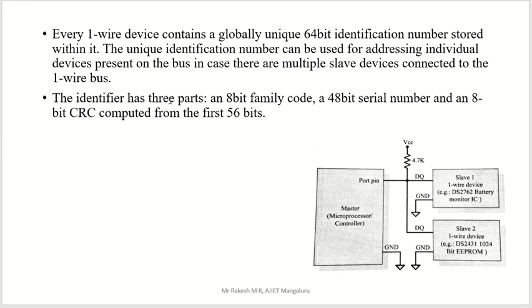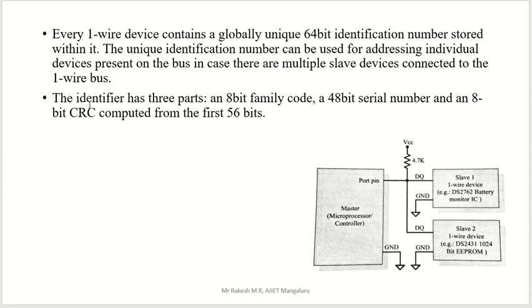The identifier has three parts. That 64-bit ID is divided into three parts. One is 8 bits, that is the family code. It contains the family code, which says which device family it is. Then the next 48 bits are the serial number of the particular device. The next 8 bits are the CRC. CRC means cyclic redundancy check. It is also one of the methods used for security of data.